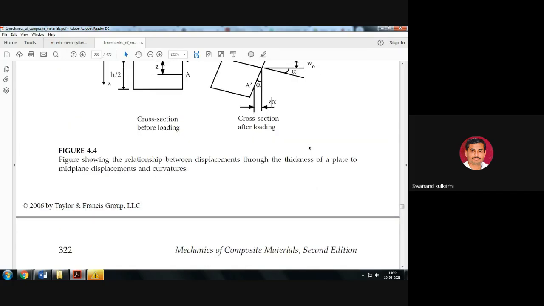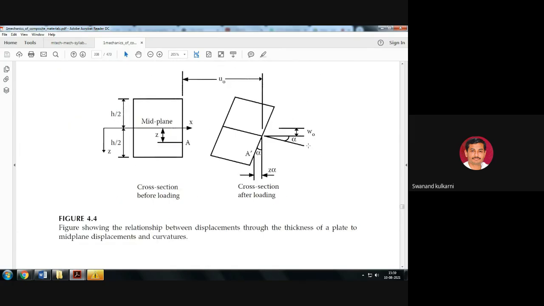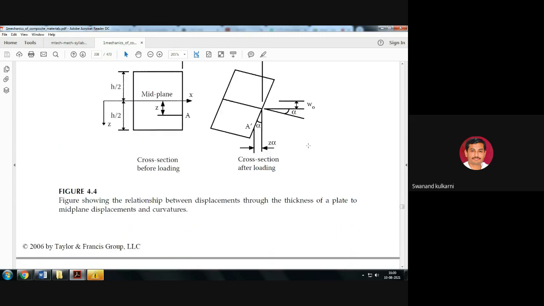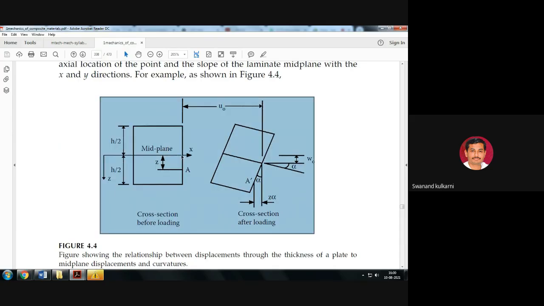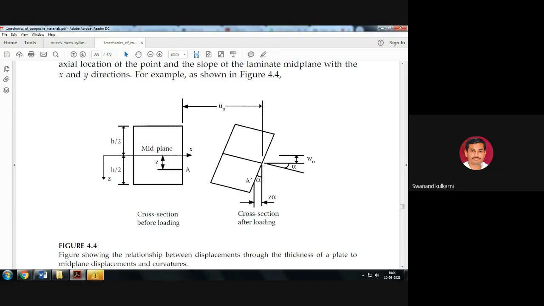is equal to u0 minus z alpha, that you can see here. This u is equal to u0 minus z alpha here. So u0 you can see here, that is the distance from the point which is shown here to this corresponding point here. So this particular perpendicular distance is u0 shown here. Is it okay? You can see here this perpendicular distance is u0.